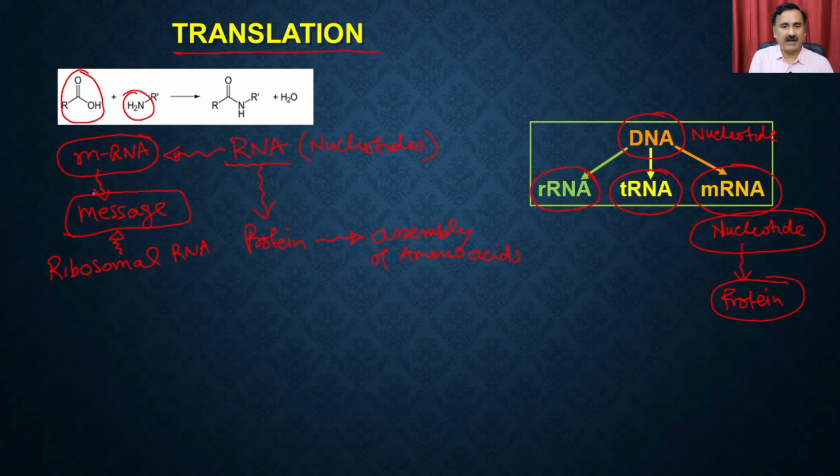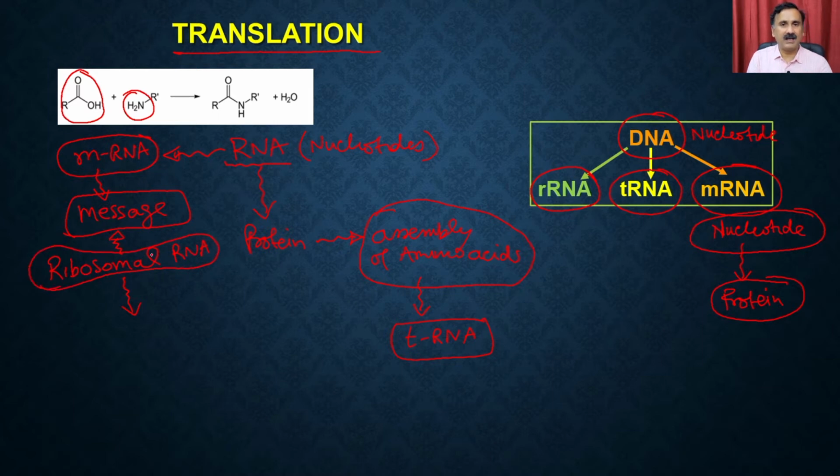And then by interpreting this message, it is going to assemble the amino acids, and in what sequence the amino acids are assembled is going to be done by the transfer RNA, which means it is the RNA which is going to transfer the amino acids as per the message given on the messenger RNA, and the ribosomal RNA is also going to take part.